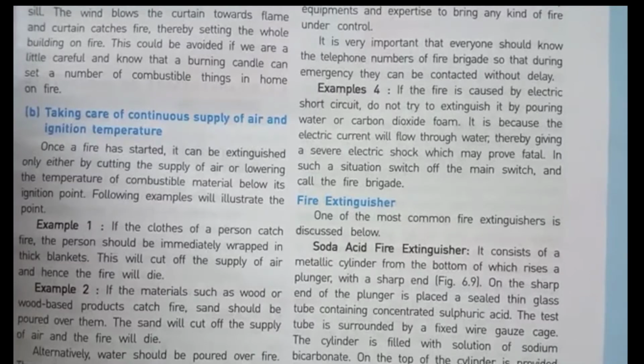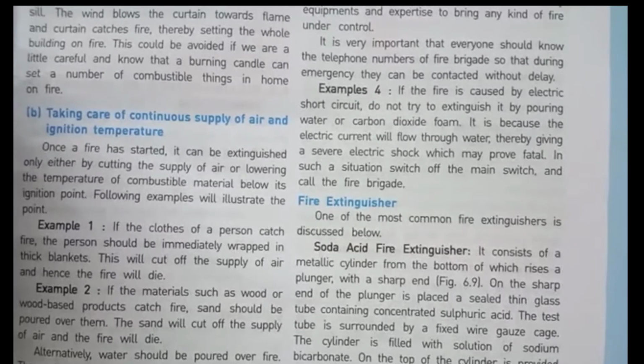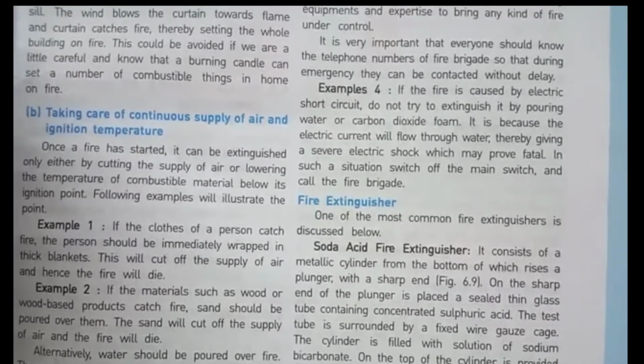Example number 1, if a person catches fire, the person should be immediately wrapped in a thick blanket so that the air is cut off and the fire will die. If materials such as wood or wood based products catch fire, sand should be poured over them, as the sand will cut off the supply of air and the fire will die. Alternatively, we can pour water also.